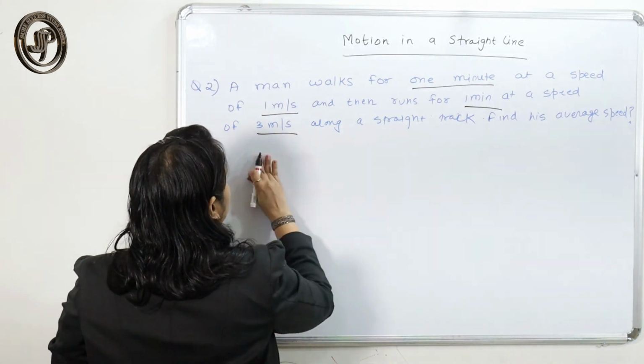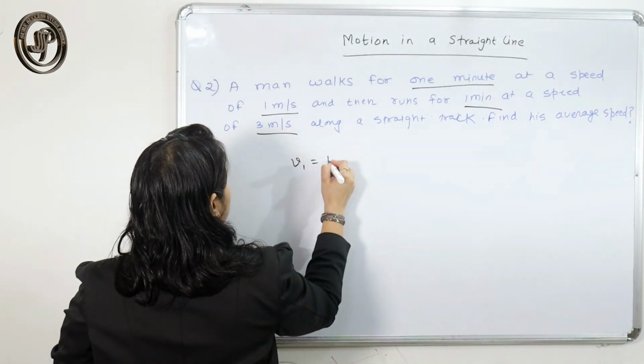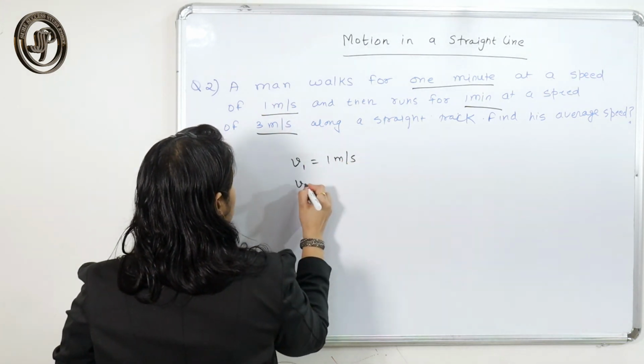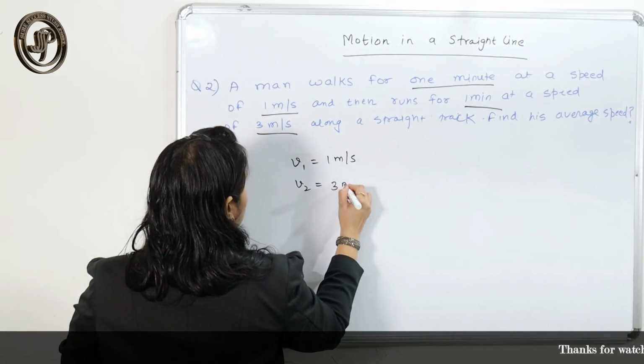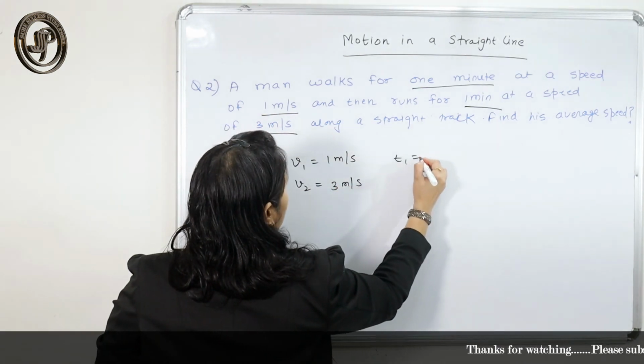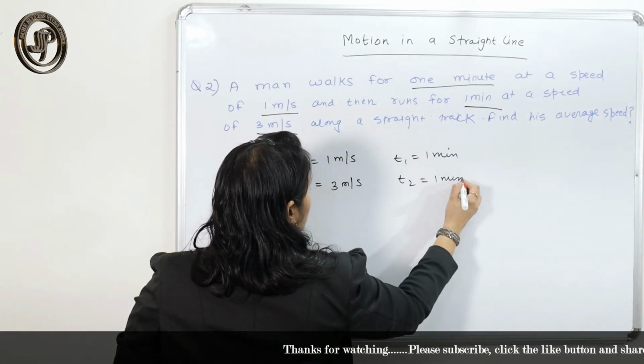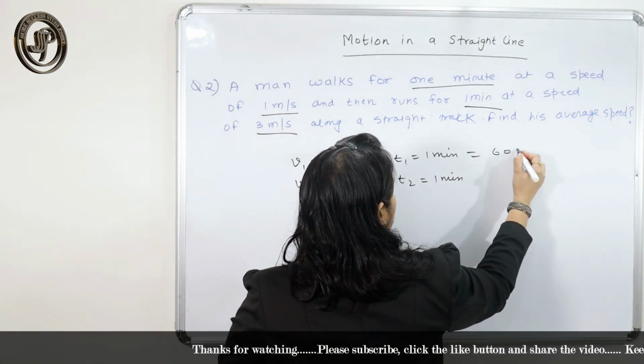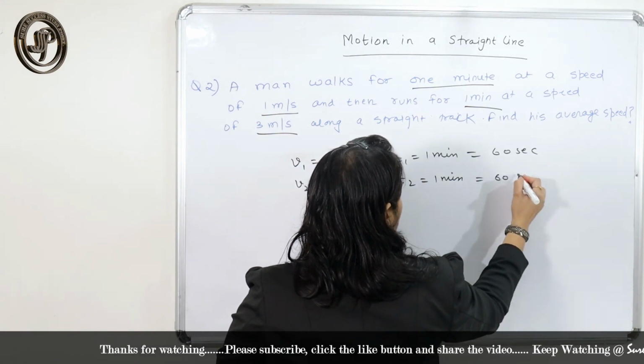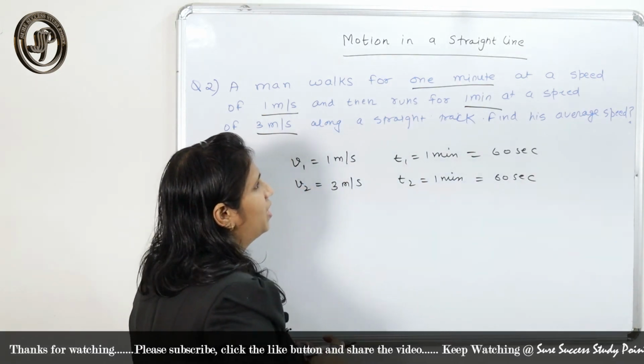Speed 1 is 1 meter per second, speed 2 is 3 meter per second, and time 1 is 1 minute and time 2 is 1 minute. Here we have to convert this into seconds, because we have to take the system in SI units.